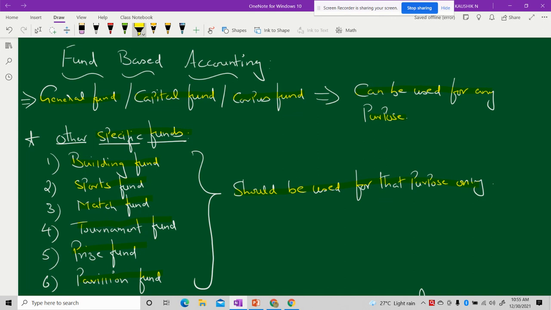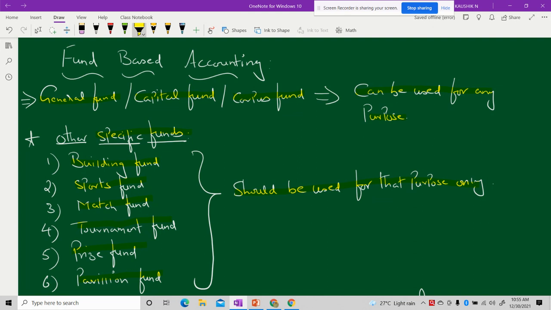I repeat, there is a school which is interested to provide some scholarships to those deserving candidates who have secured good marks either in 10th or in the 11th or 12th standard.